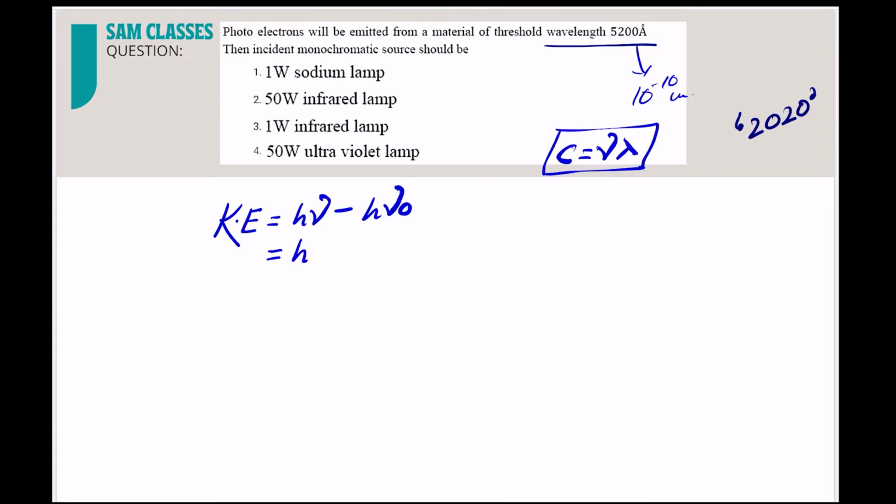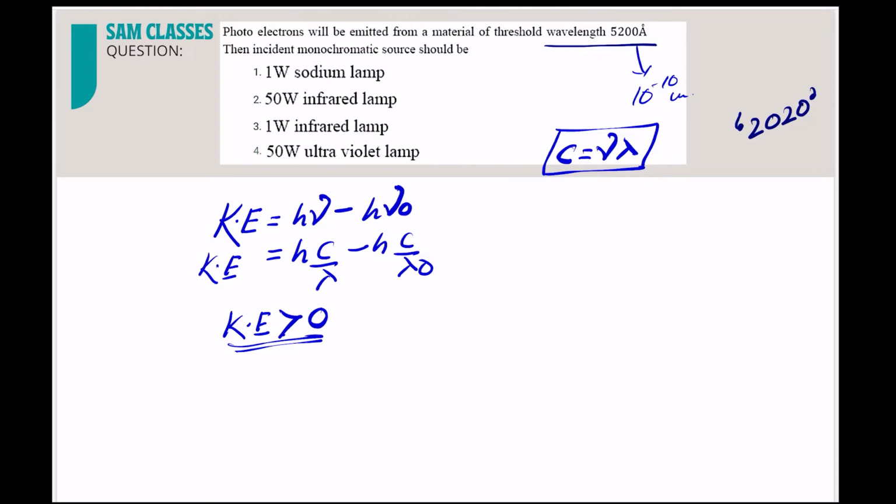So I can write frequency is equal to c by lambda. So kinetic energy is equal to hc by lambda minus hc by lambda naught, because I need it in terms of lambda. Now in order for an electron to come out, kinetic energy has to be greater than 0, positive, then only it will come out. If it is 0, it is just on the boundary, it is not able to come out. If it is more than 0, it will be able to come out.